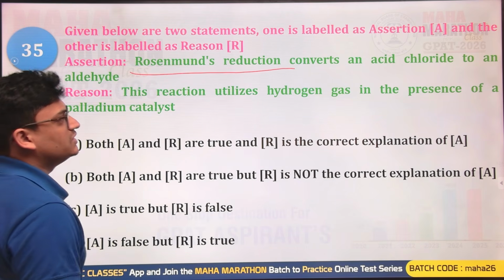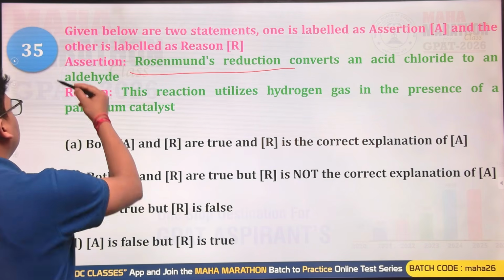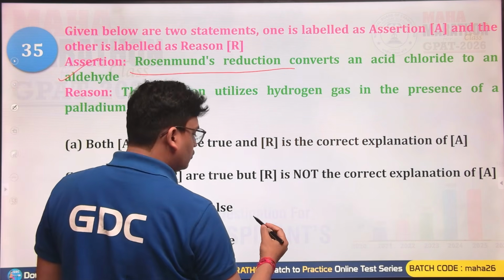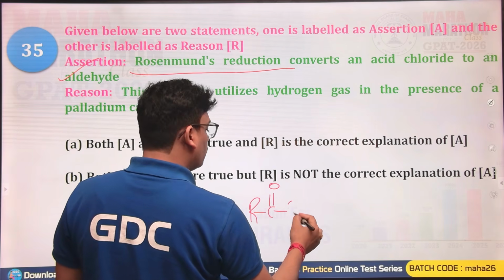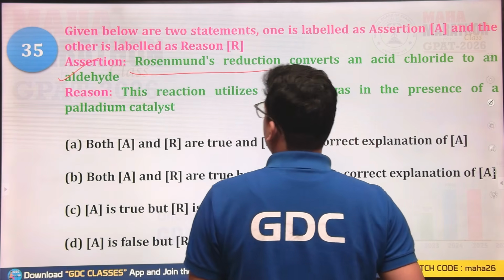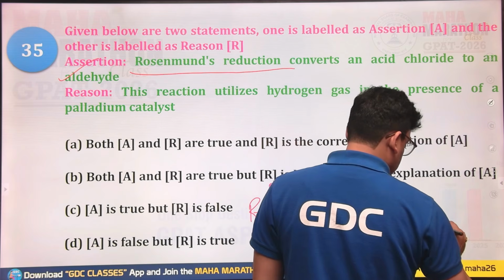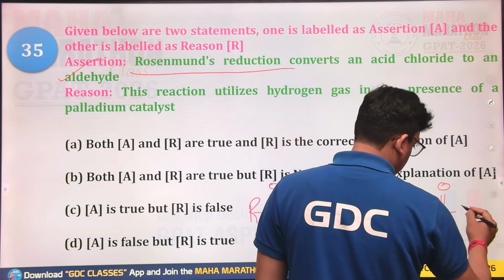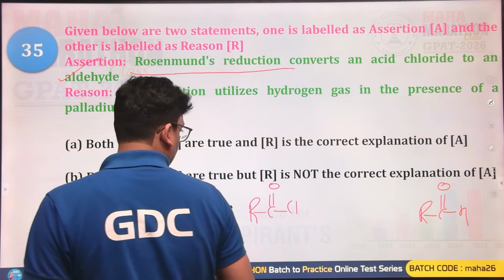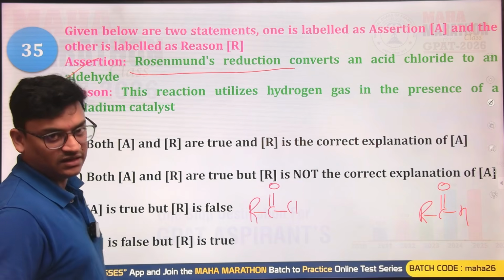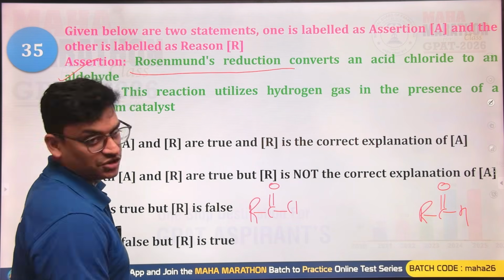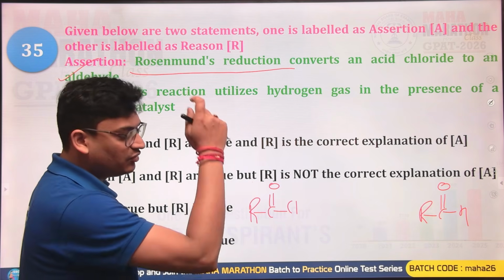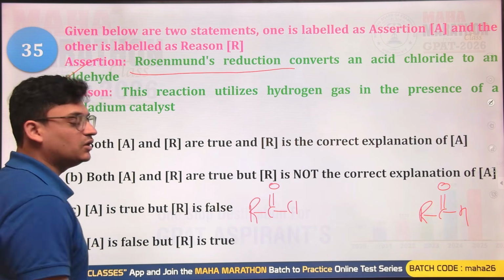Rosenmund reduction converts an acid chloride to an aldehyde. We are having an acid chloride, and in the Rosenmund reduction it is converted into what? It is converted into aldehyde. Yes, that is the right answer. And you will be utilizing what? That is Lindlar catalyst. If you are using Lindlar catalyst in this hydrogenation of the acid chloride, it will be converting into aldehyde, and this is known as what?